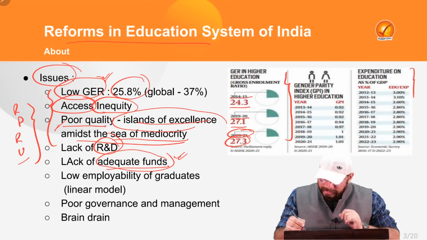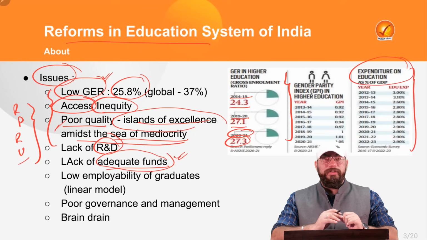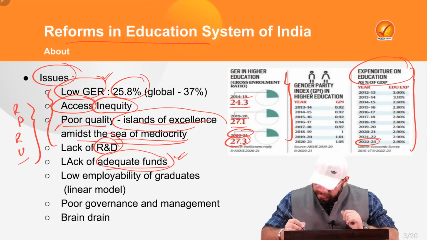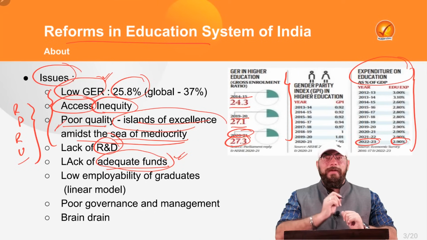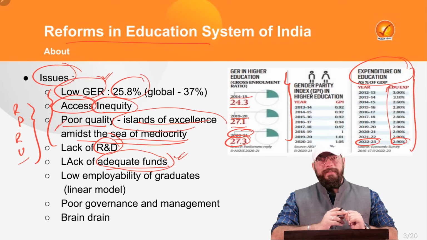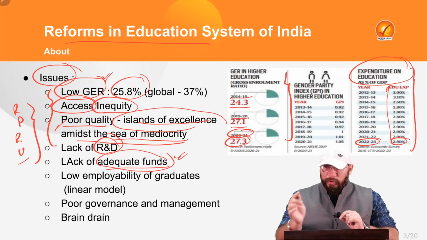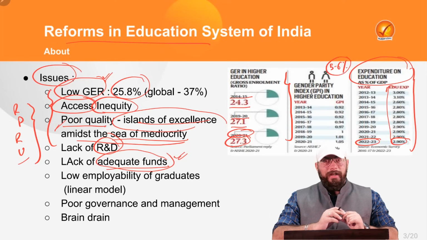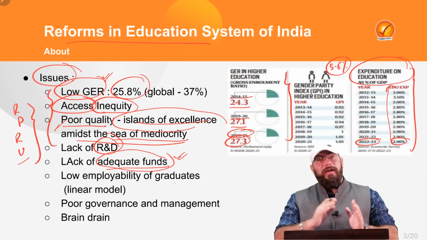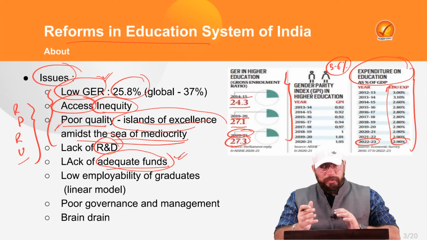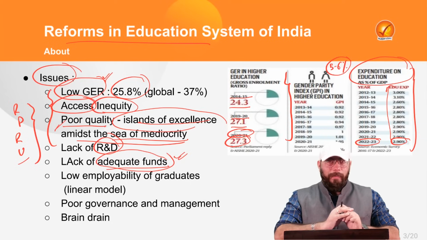If we see here, expenditure of the government on education on the basis of the GDP, the latest data of 2022-2023 says that only 2.9% of India's GDP was towards education sector, which is very, very low because it should be at least 5 to 6% for any country so that the country can become developed and transition from developing to developed, so that people also get educated and people contribute to the economic growth.